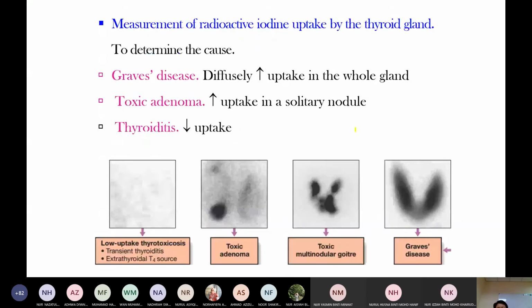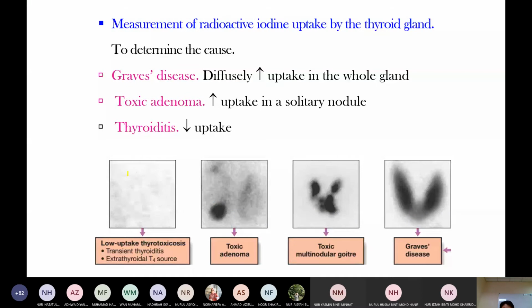And then thyrotoxicosis, hyperactive. How to measure the radioactive iodine uptake by the thyroid gland? Graves' disease diffusely increases uptake of radioactive iodine, the whole gland. Toxic adenoma is here. These are the toxic areas, the hyperactive areas. Toxic multinodular goiter. In toxic adenoma, this area is the hyperactive area.